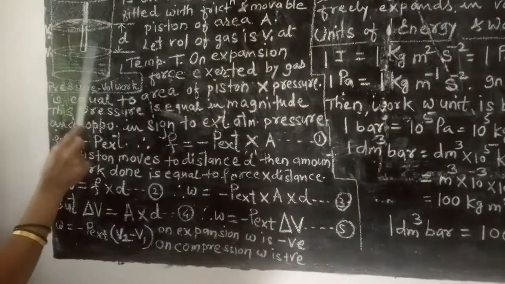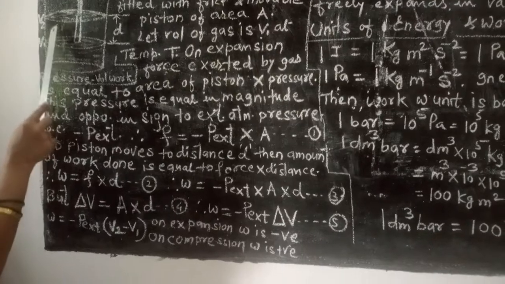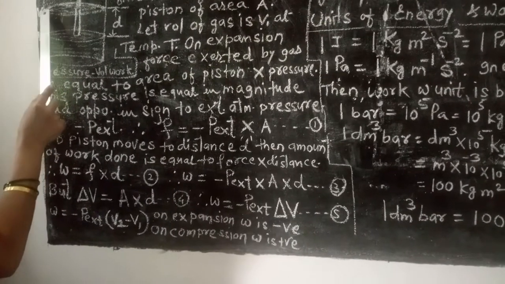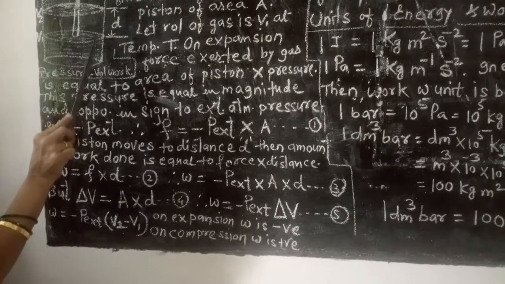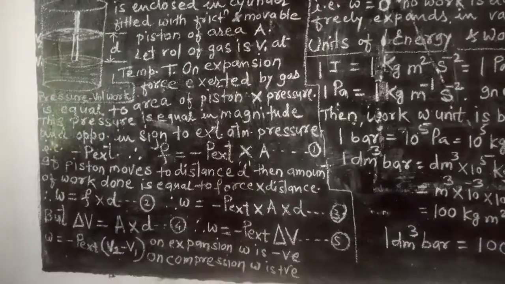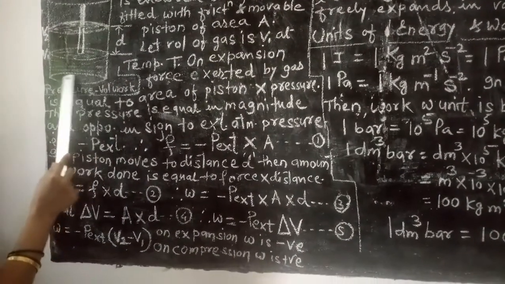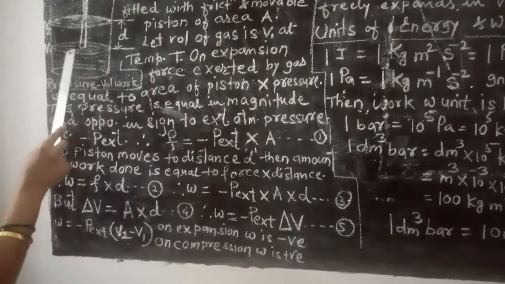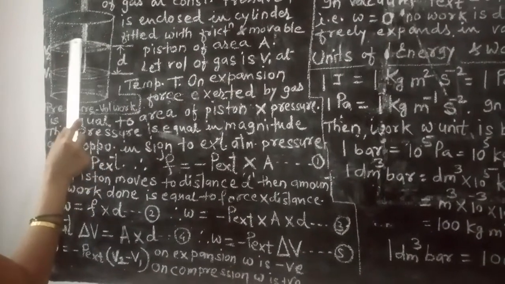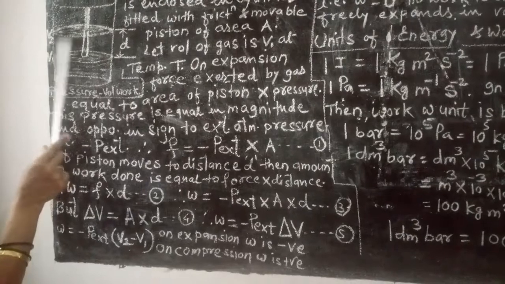So are you getting me? This is the initial volume V1, and on expansion the volume changes to V2, and therefore the gas molecules have to travel this distance d. Now this was the initial area, and now the area becomes like this, and therefore